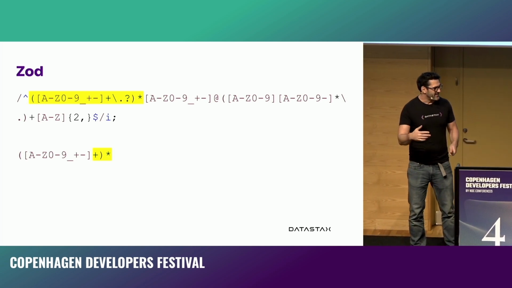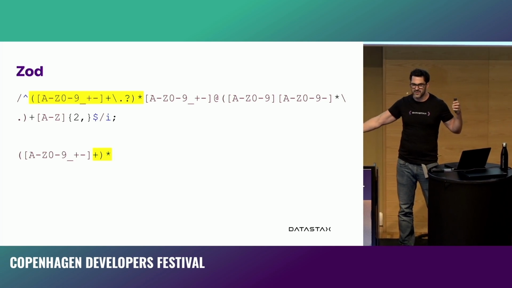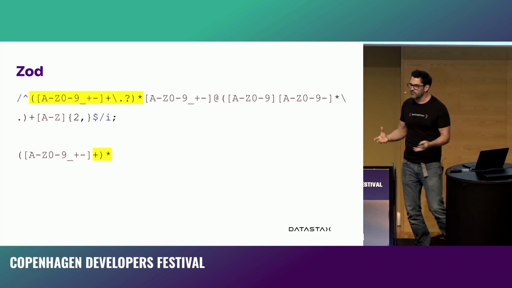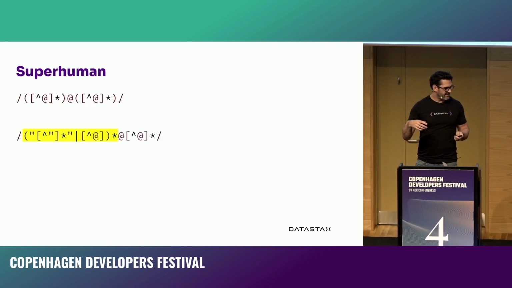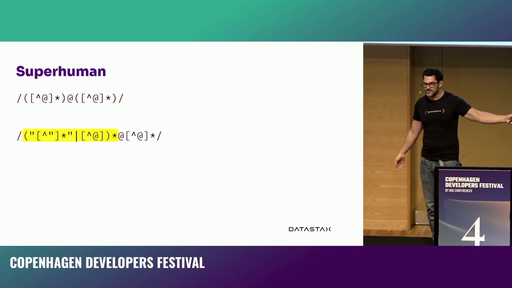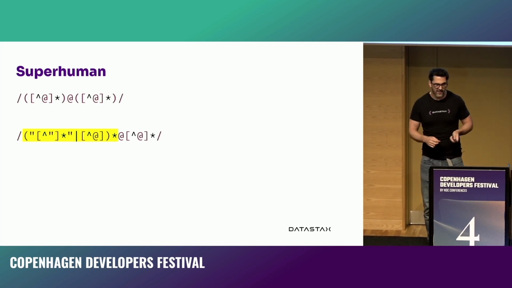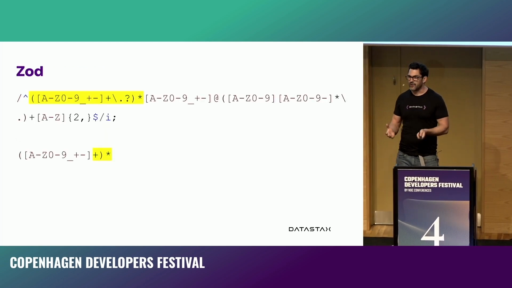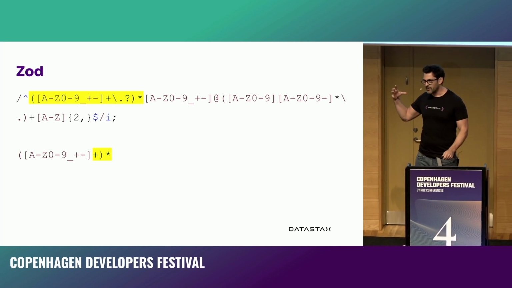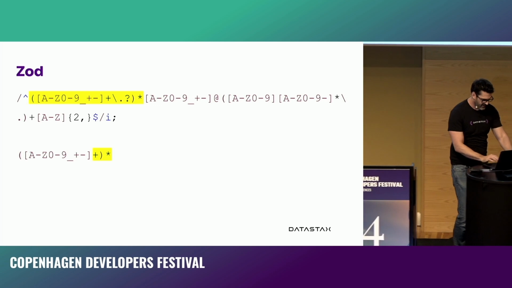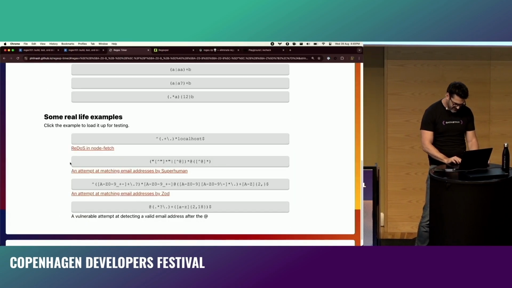But yeah, this kind of grouped up plus followed by a grouped up star is the same kind of overlapping that happens when you have the overlapping in the previous case with Superhuman, which was just ats and quotation marks overlapping with each other. This is anything within that group is now overlapping with each other 0 or more times. And again, it could go off to exponential. I don't think I wrote this one up. Oh, yeah, that's the odd one.